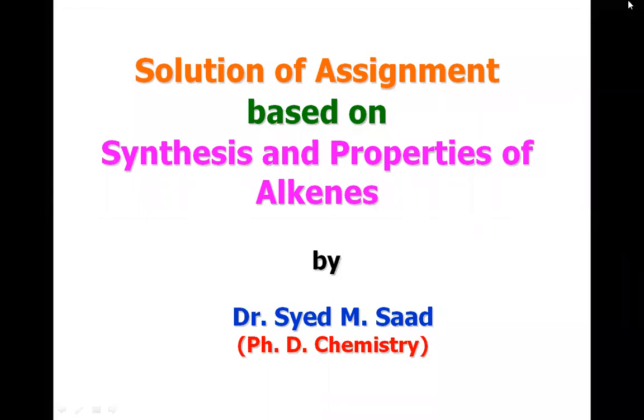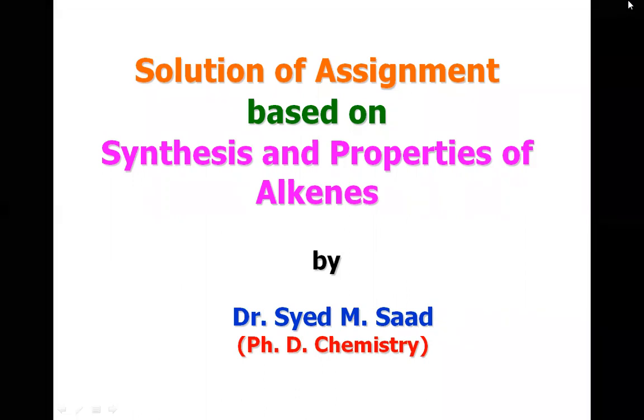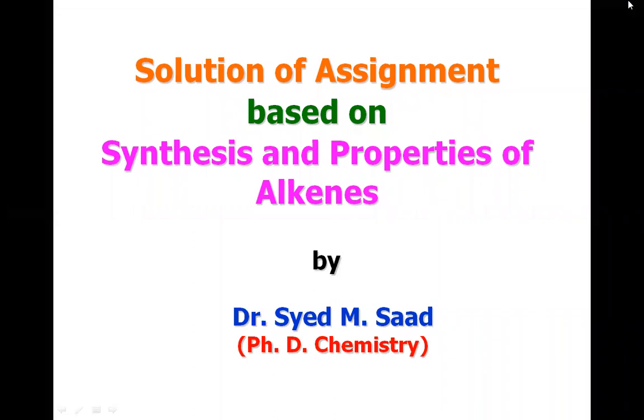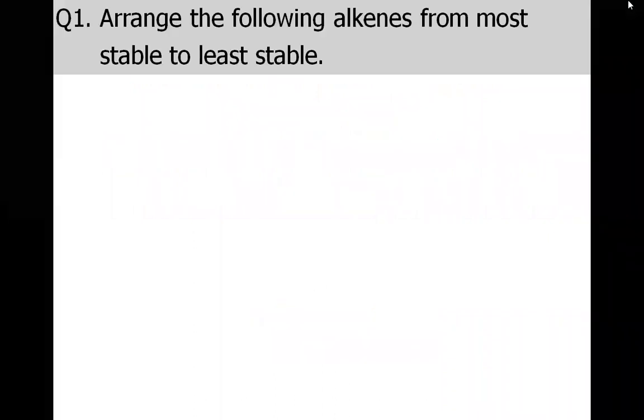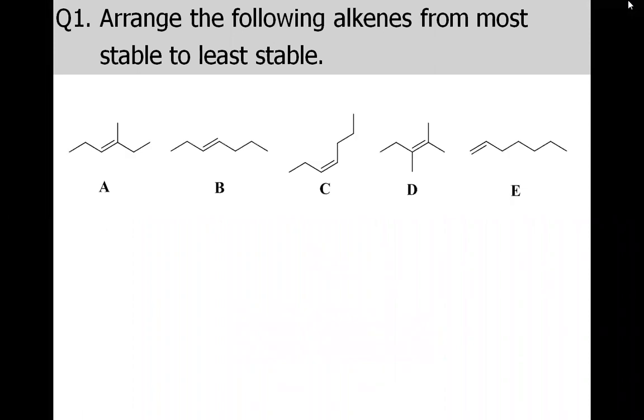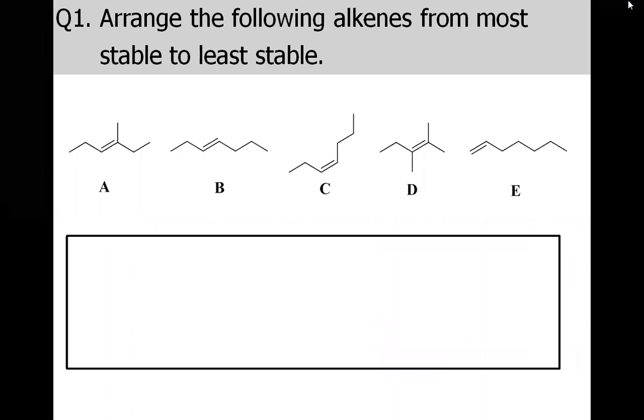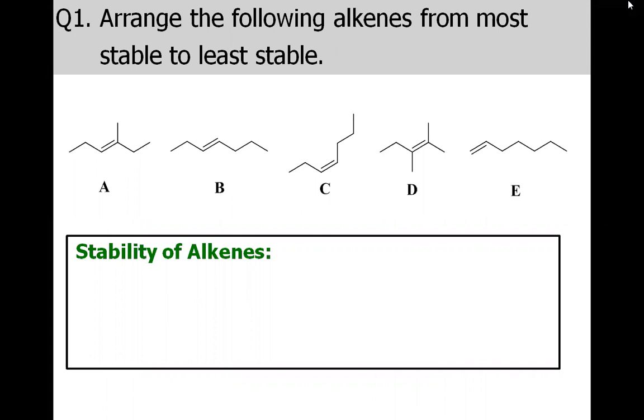Today we will discuss the solution of assignment based on synthesis and properties of alkenes. So the first question of the assignment was to arrange these five alkenes from most stable to the least stable. Well, before attempting this question, let us recall about the stability of alkenes.